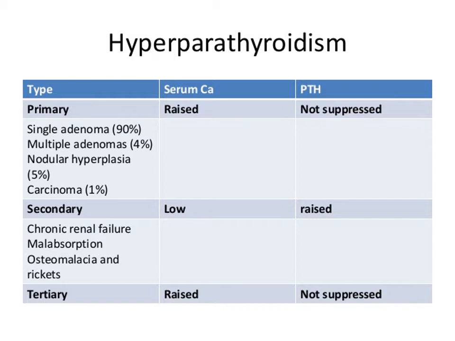Secondary hyperparathyroidism is mainly due to chronic renal failure, malabsorption, osteomalacia, and rickets, that is, not due to parathyroid causes. The serum levels of calcium are low, while the parathyroid hormone in the serum is raised. Tertiary hyperparathyroidism is basically due to an autonomous parathyroid adenoma in which serum calcium levels are raised, and as a result parathyroid hormone levels are also raised and not suppressed.